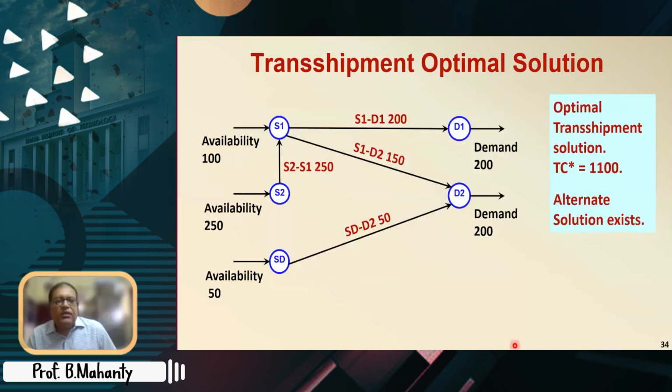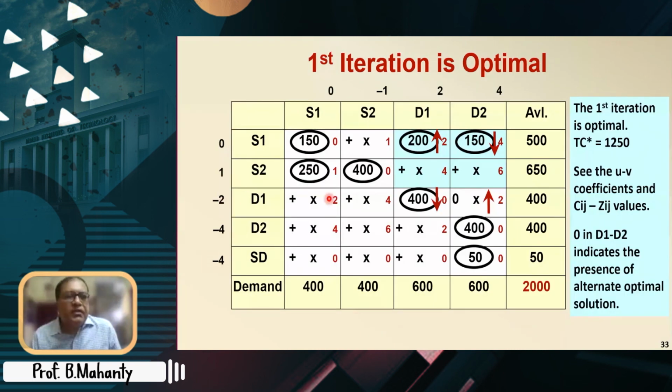That means that is going to be the alternate optimal solution. So this is how this particular transshipment optimal solution looks. What is really happening? We are sending the 250 material that we are having at S2 to S1. So look here, S2 is sending 250 to S1, and see what has happened to the long diagonal. The long diagonal is here.